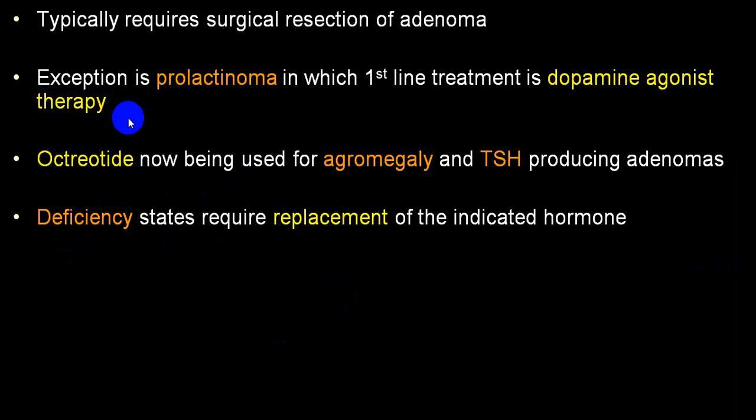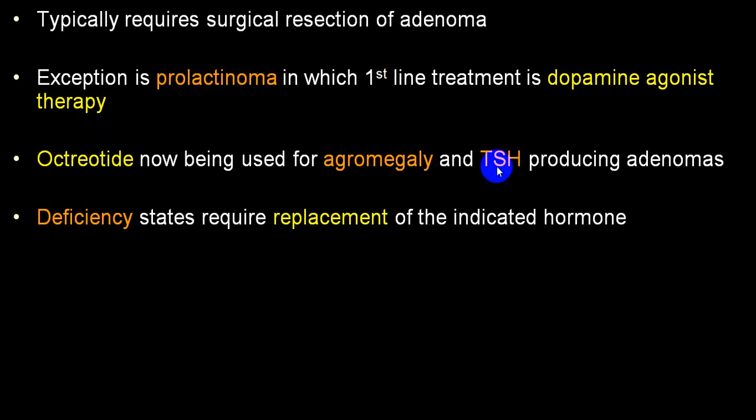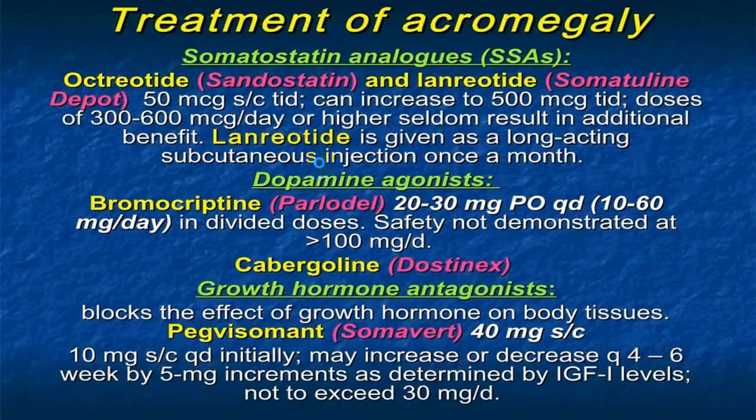You can go for drug therapy, that is dopamine agonists. You can use octreotide in a person with acromegaly and TSH secreting tumors. In case of deficiency, you can go for hormonal replacement therapy. In prolactinemia, dopamine agonists like bromocriptine and cabergoline. So you can use somatostatin analog octreotide in persons who have, as we have already shown you, acromegaly or TSH producing tumors.